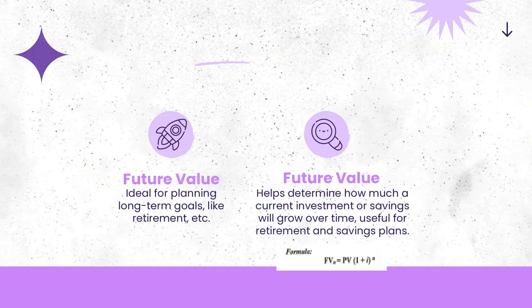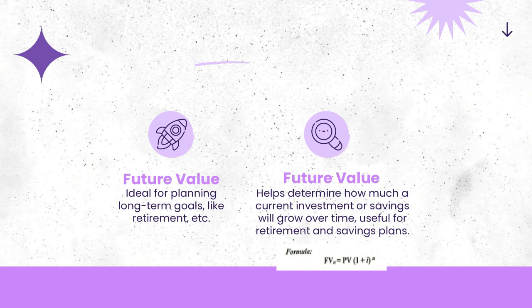When applying the time value of money to the future value of a sum of money, it means taking into account the effect of compounding interest and the changes in value over time. This represents the amount of money that would be required to invest today, given a certain interest rate and a certain period of time, to equal the future value that you wanted.